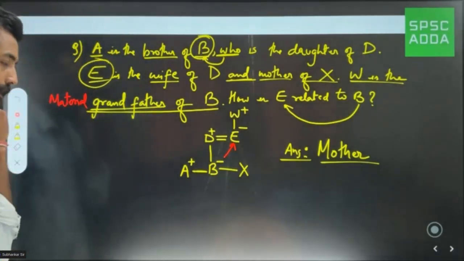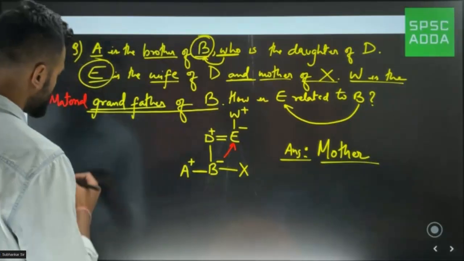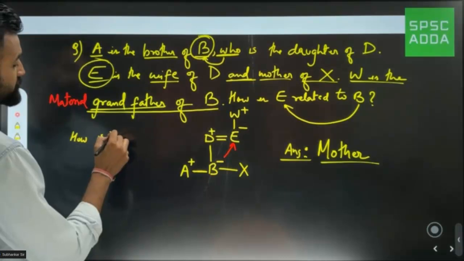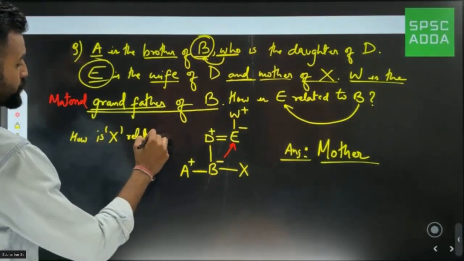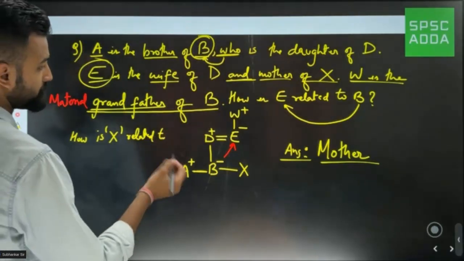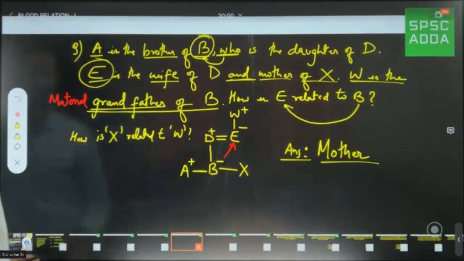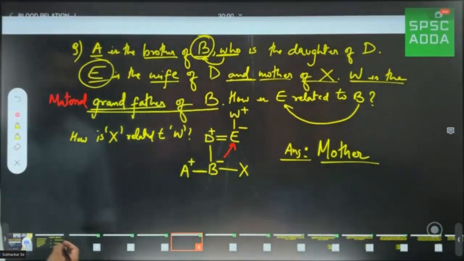Now similarly, suppose I write this question: how is X related to, suppose, W? Obviously in your exam it is a multiple choice exam, so you'll have 4 options. So I'm giving you 4 options.